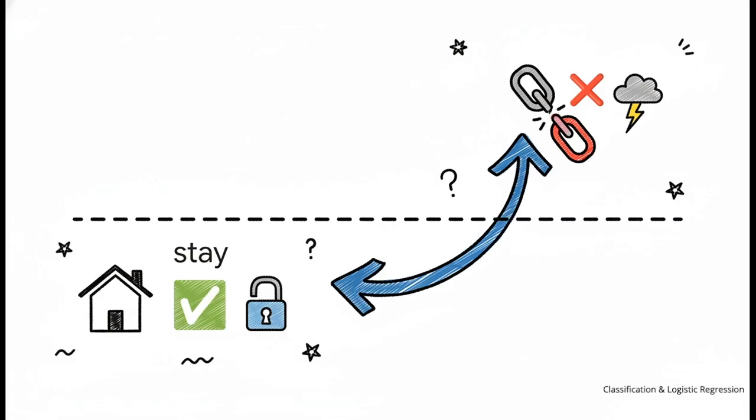If our probability p is greater than or equal to 0.5, we predict class 1, the customer will cancel. If p is less than 0.5, we predict class 0, the customer will stay. Our customer was sitting at 0.87, which is well above 0.5. Therefore, the final prediction is cancel, send them the discount code.